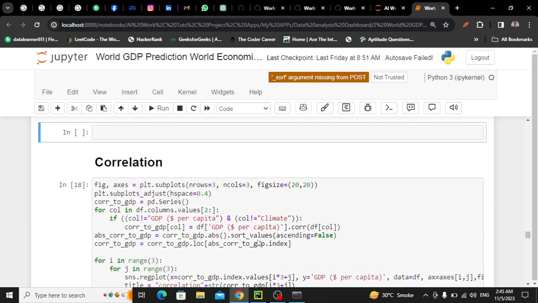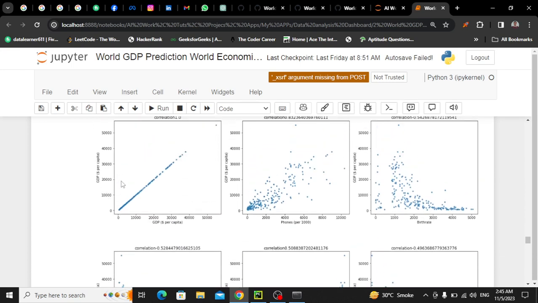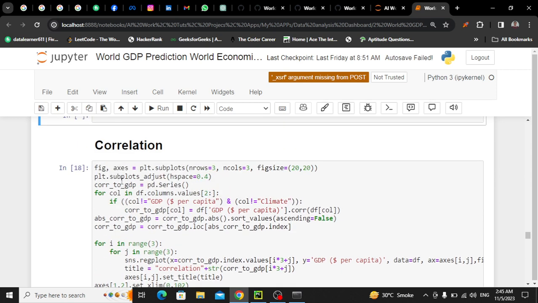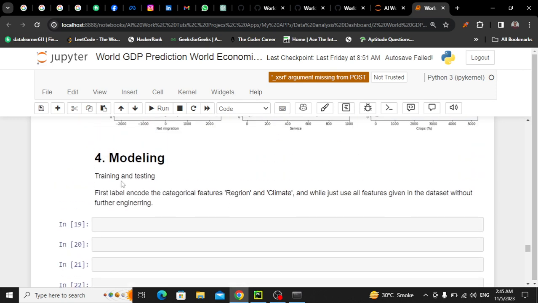After that, I have some optional code, and this code is optional, you can ignore it. I've just calculated the correlation between each column. Okay, this code is optional, ignore it. So let's talk about modeling. हमारा जो डैशबोर्ड था वो काम कंप्लीट हो गया. Now let's train our model. Okay.